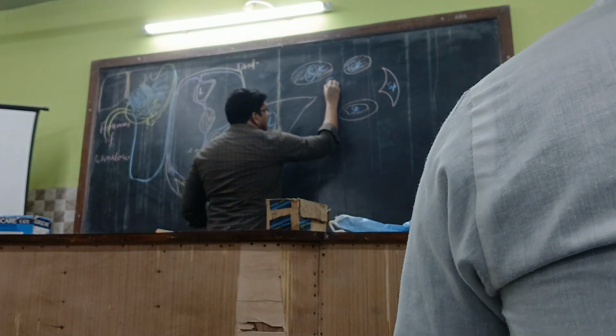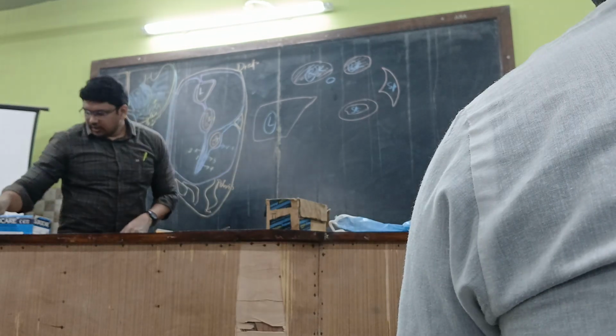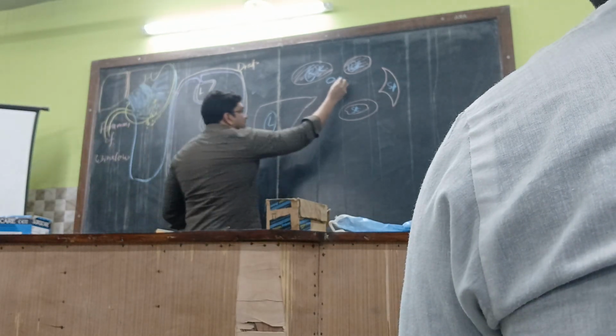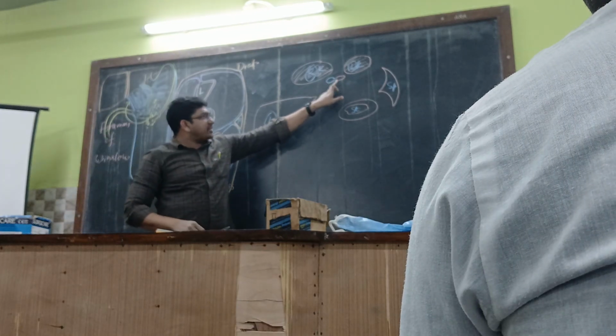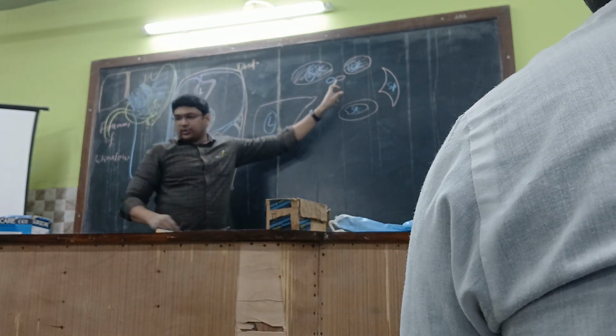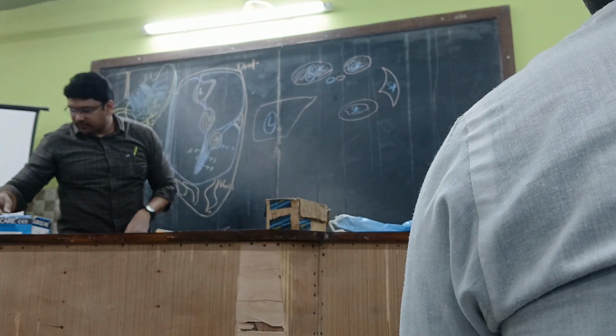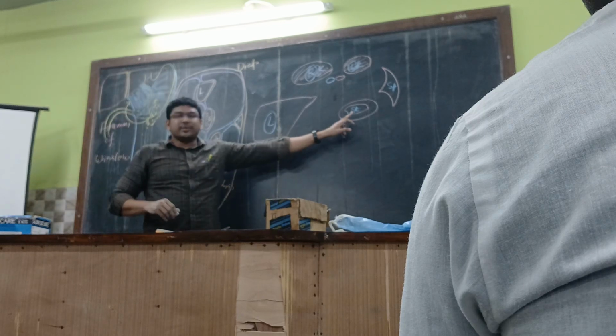One of those vessels towards the right side will be the inferior vena cava, and towards the left side will be the abdominal aorta. This is the inferior vena cava, this is the abdominal aorta. So now, how the parietal peritoneum is going and becoming the visceral peritoneum.